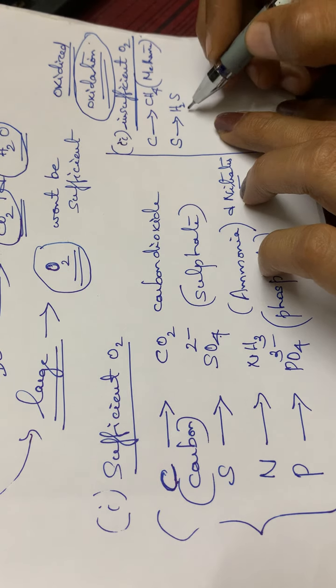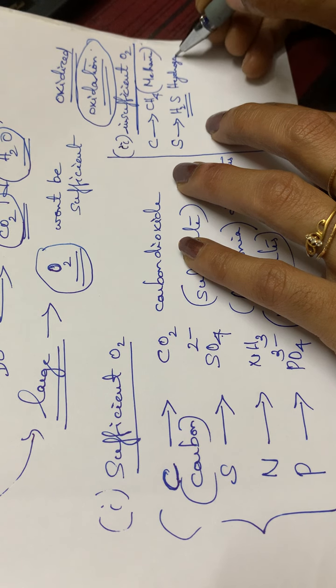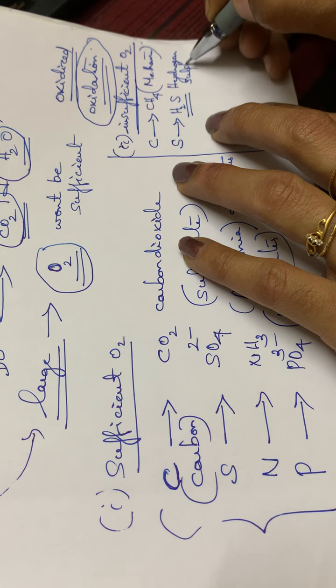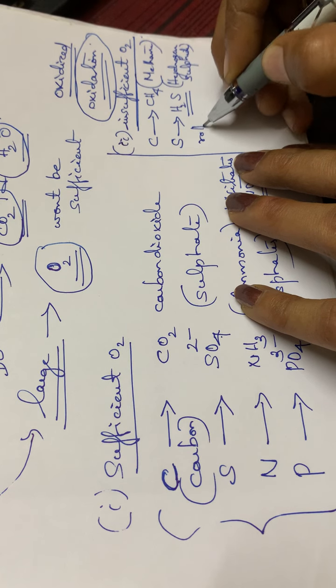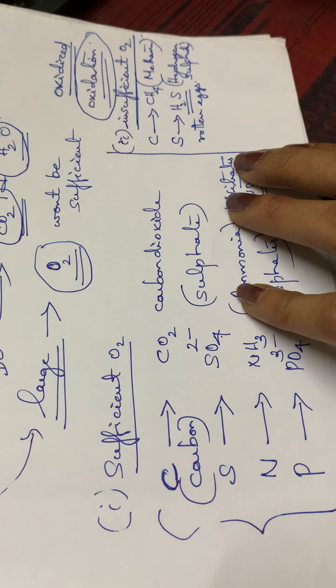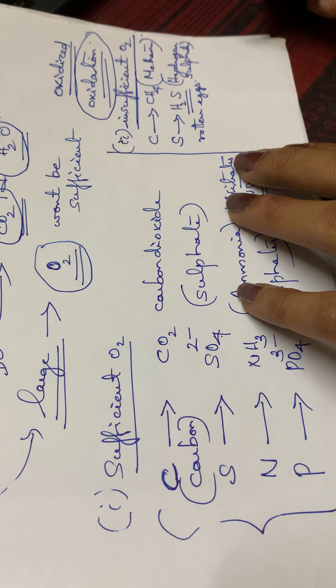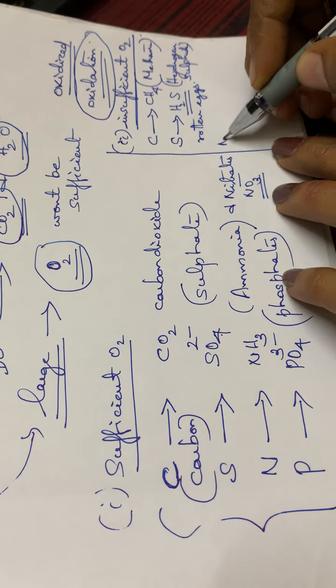This H2S, hydrogen sulfide, has got the smell of rotten eggs. Hydrogen sulfide has got a smell of rotten eggs. It has got such an offensive smell. Okay. Then coming to the next element, that is nitrogen.